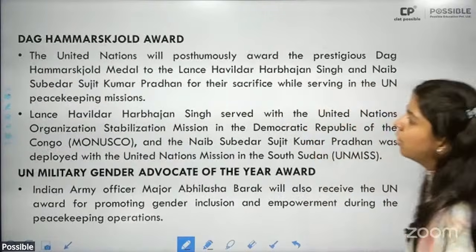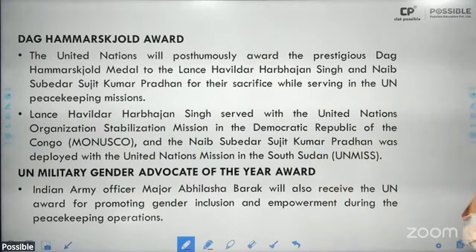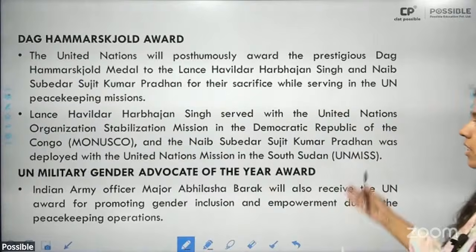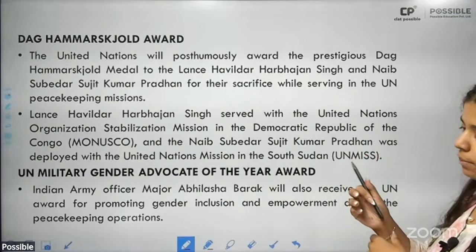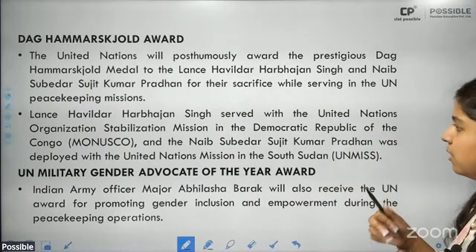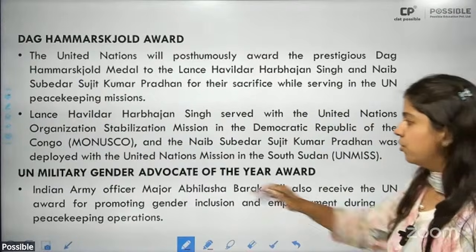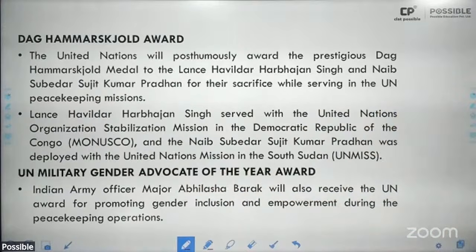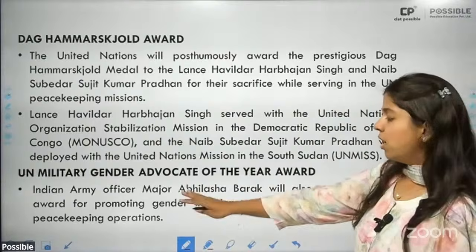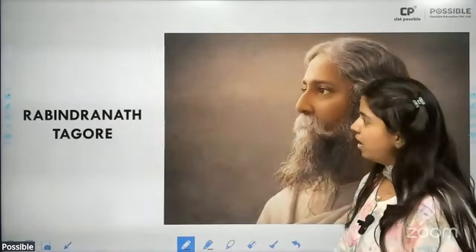Then Dag Hammarskjold Gold Medal. This has been given to Lance Havildar Harbhajan Singh and Naib Subedar Sujit Kumar Pradhan. All right, because they were serving basically in the UN peacekeeping missions and they passed away while serving in the mission. Other than that, we've also received the UN Military Gender Advocate of the Year Award. This has been given to Army Officer Major Abhilasha Barak.